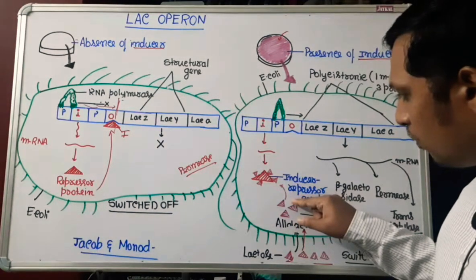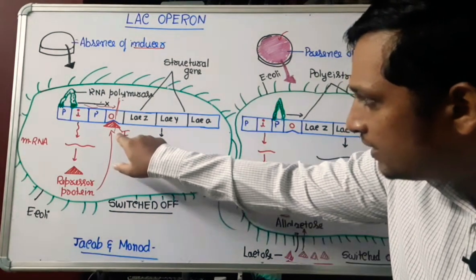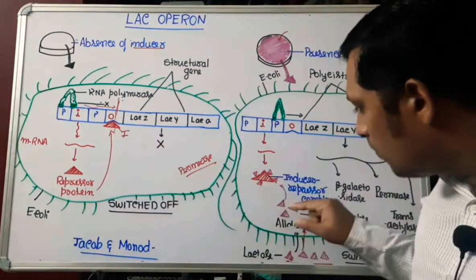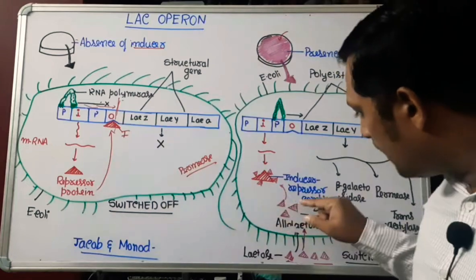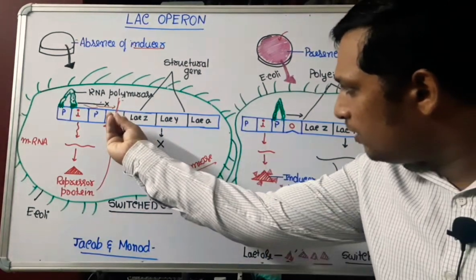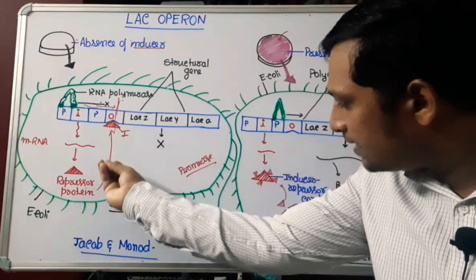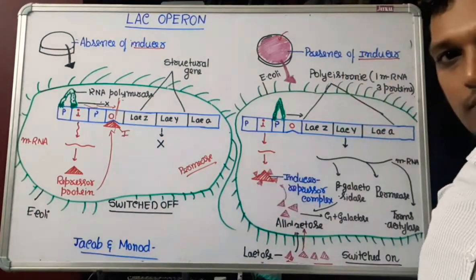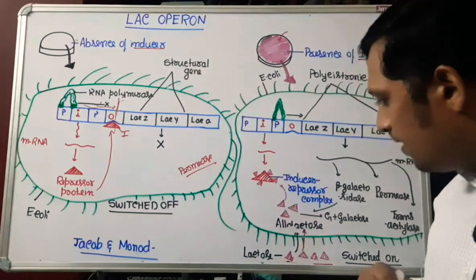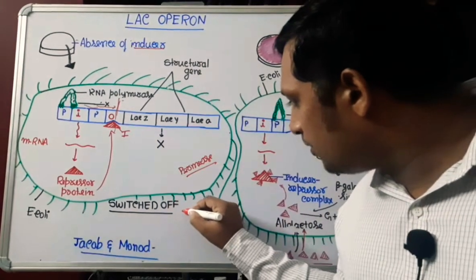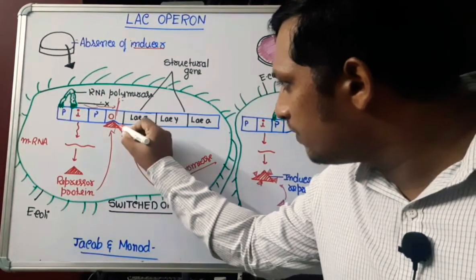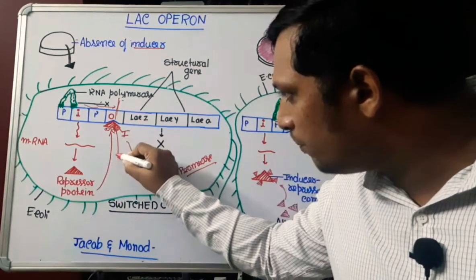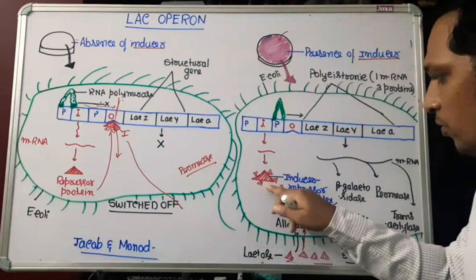Allolactose, what it does is, the repressor which is attached to the operator, allolactose will pull the repressor protein by attaching to it. When the lactose enters into the cell, by attaching to the repressor protein, it will pull the repressor protein out.